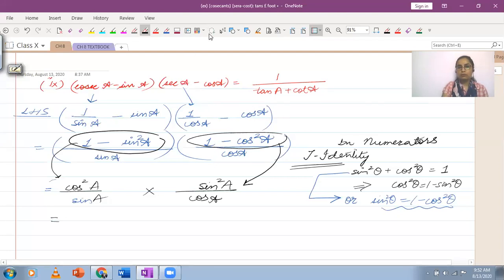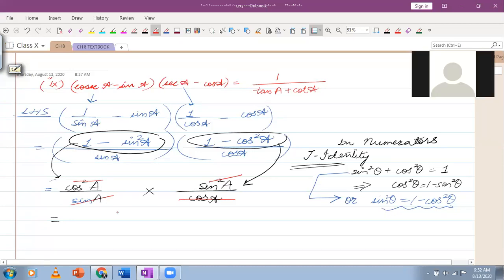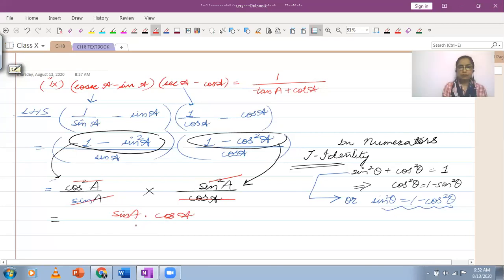Now you need to simplify. Since it's a product, you can cancel terms if you want. So sine A will get cancelled with the square here, and cos A will get cancelled with the square here. Is that correct? Yes, ma'am. What are we left with now? We are left with sine A into cos A upon 1, upon 1, which can be ignored, right? Yes. Now this is the simplified answer from the left hand side.